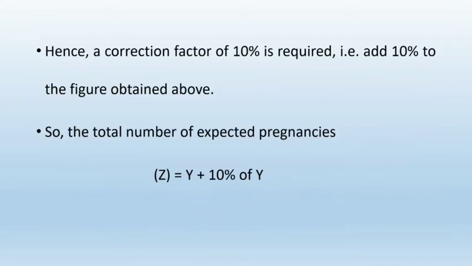A correction factor of 10% is required. That is, add 10% to the figure obtained above, that is Y. So the total number of expected pregnancies, that is Z, is equal to Y plus 10% of Y. It will give a correct number of expected pregnancies.